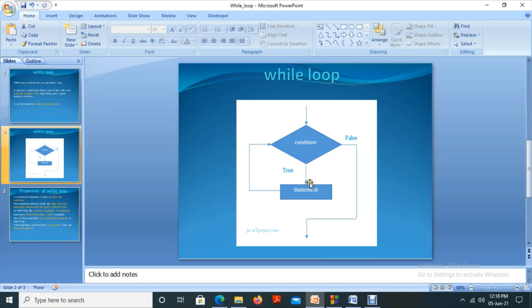If the condition is true, it comes to the statement. What are the statements that we have to execute? That will be in the process statement. This is in the rectangle. And if the condition is true, it comes to the statement, and it again goes for the decision making process, verifies whether the condition is true again, comes into the statement, until the condition is false. Once the condition becomes false, it gets out of the program. So this is the meaning of this while loop.